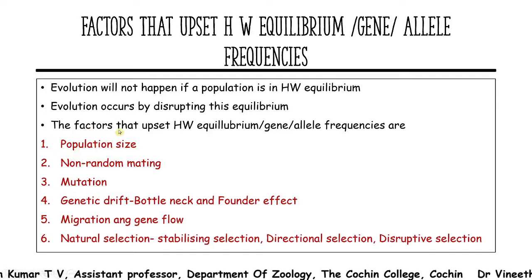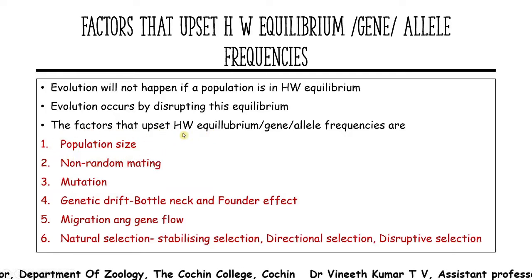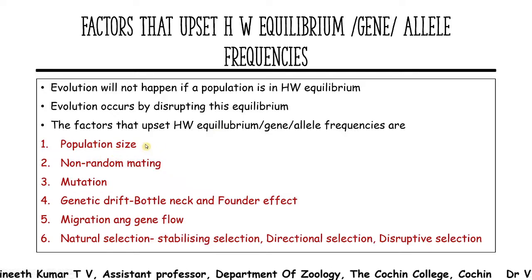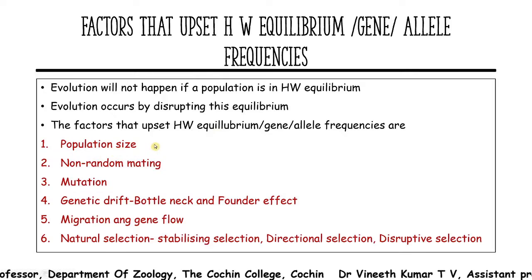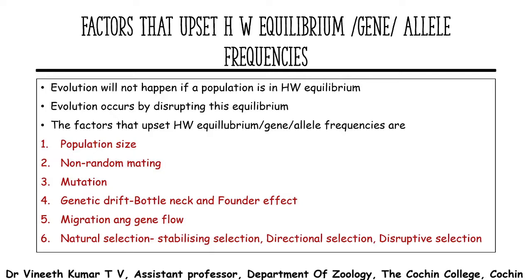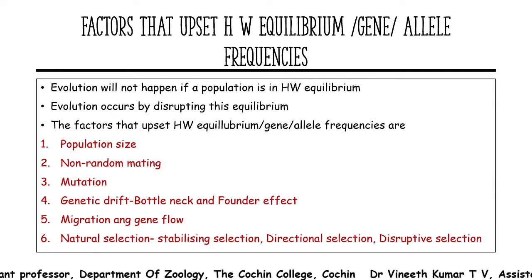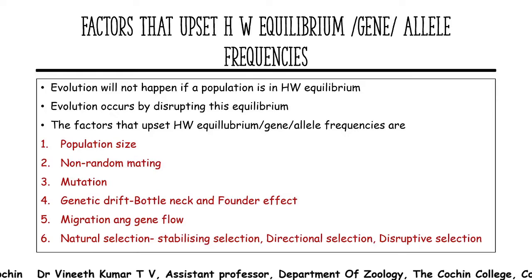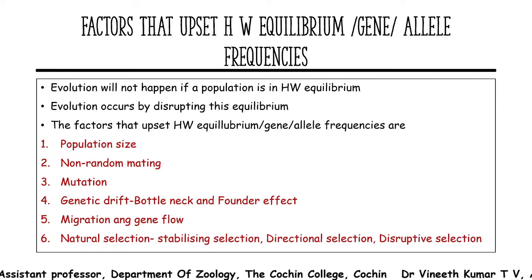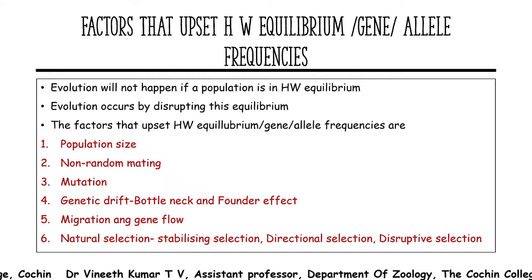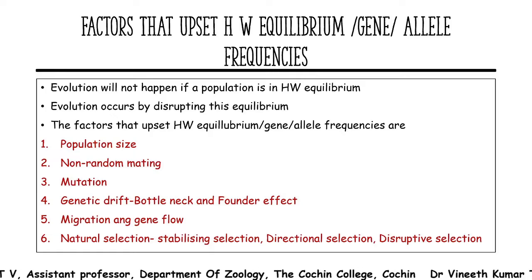So population size is one of the factors which will upset Hardy-Weinberg equilibrium. That means if the population size is very small, which is the opposite of Hardy-Weinberg equilibrium, the effect is stronger. Even in a larger population, if a favorable mutation occurs, that will upset the gene frequency and affect the Hardy-Weinberg equilibrium. Next is non-random mating.